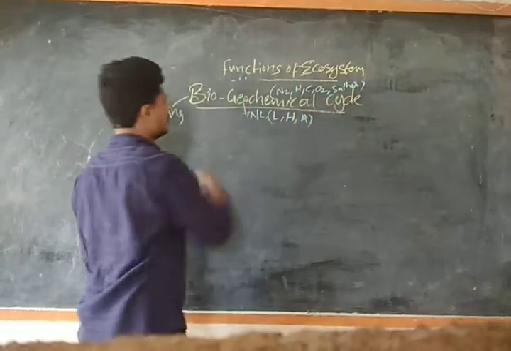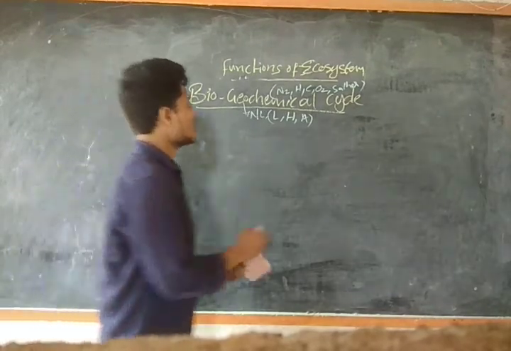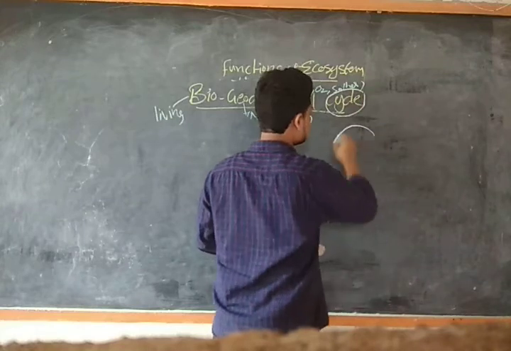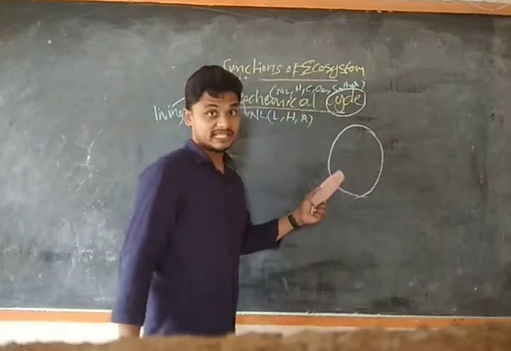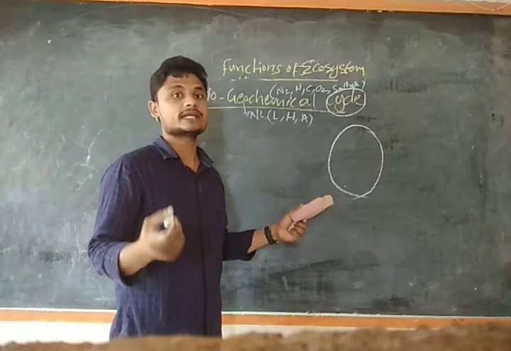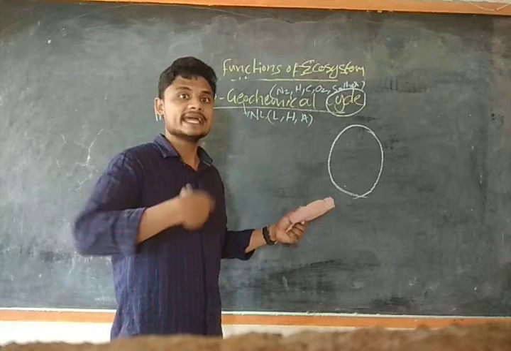Cycle. So first of all, before I explain this concept, what do you mean by cycle? In this process, whatever nutrients or quantity one is utilizing should be replenished again in the process.